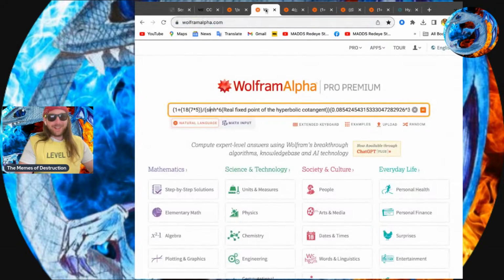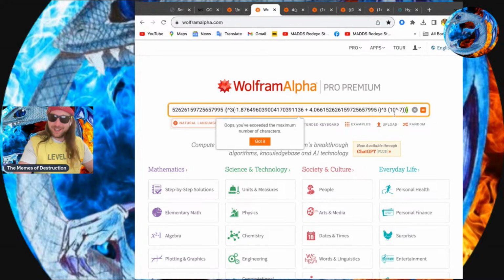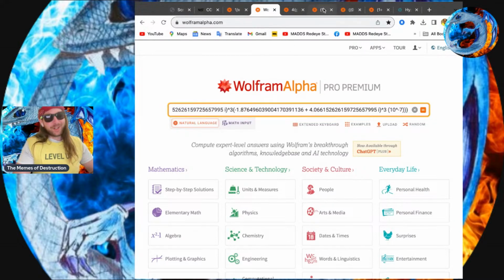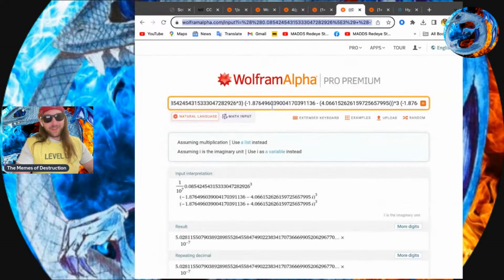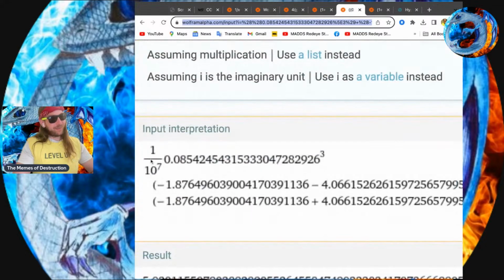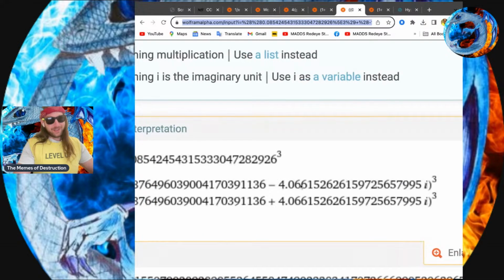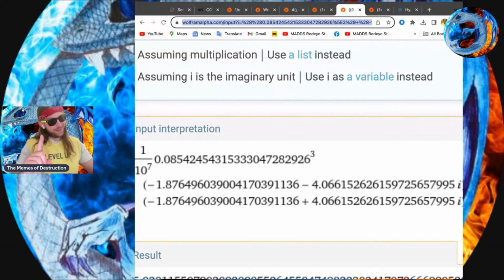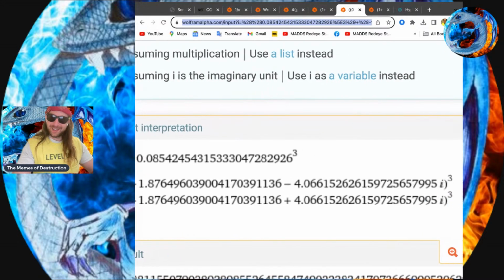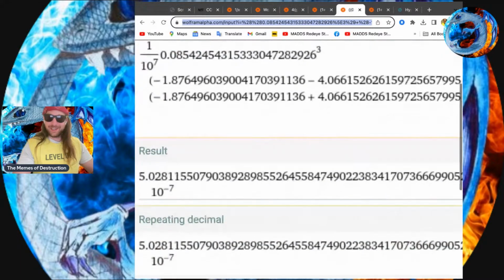So, for brevity's sake, okay, we have our jeux over here. I think this was too many characters, so I had to break it up. So we have our part with the jeux, and that 10 to the negative 7, which you could express as 1 over 10 to the 7, is right here. So jeu 1 cubed, jeu 2, I believe that's actually 4, and then that's 3, because it pops up in a different order for me. But if it's commutative, we should be okay. All right, those are cubed. Gives us this number here.